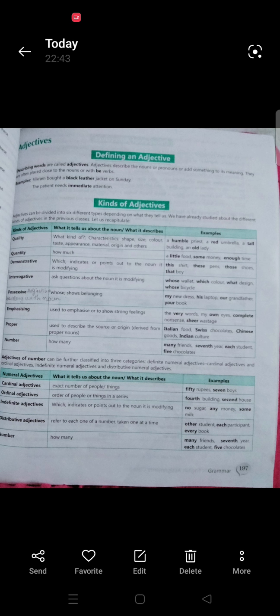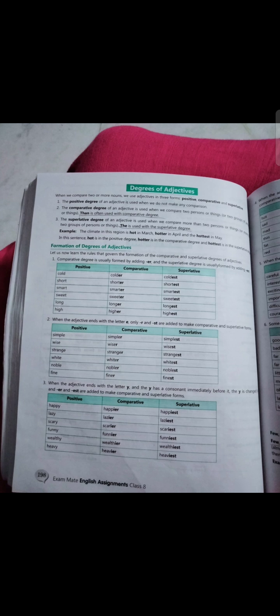Okay, next is number, which I have explained earlier. There is no need, but I am explaining again: many friends, 7th year, each student, 5 chocolates. Okay, so let's come on to the next topic, degrees of adjective. So guys, let us know about degrees of adjective. When we compare two or more nouns, we use adjectives in these forms: positive, comparative and superlative.